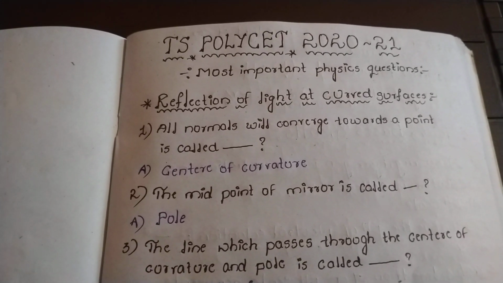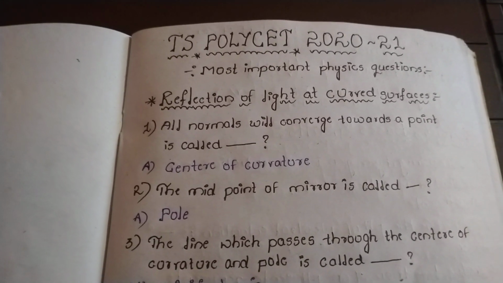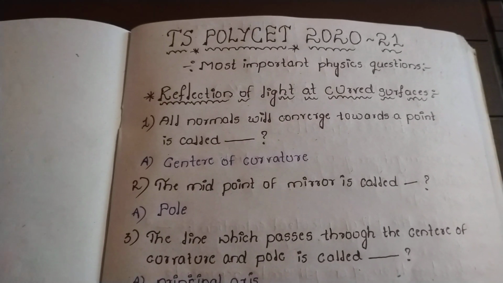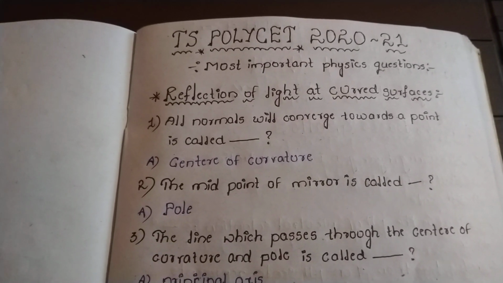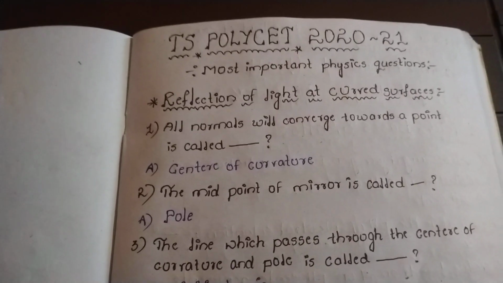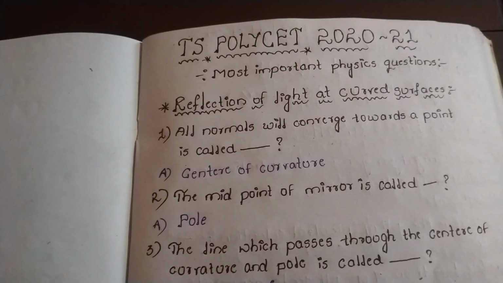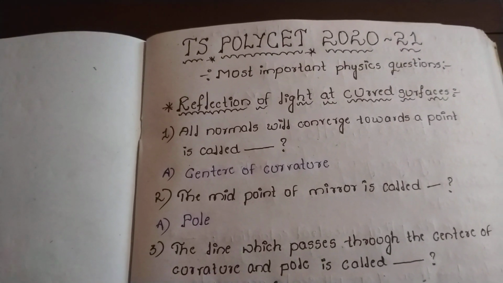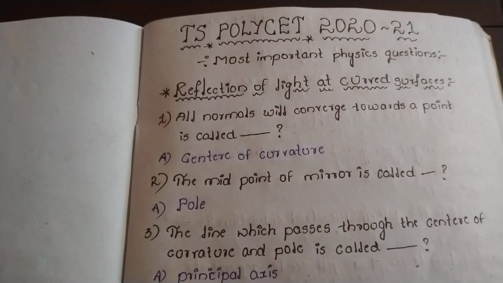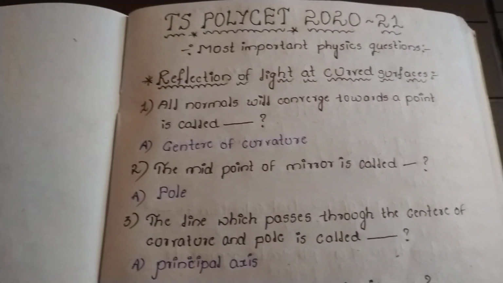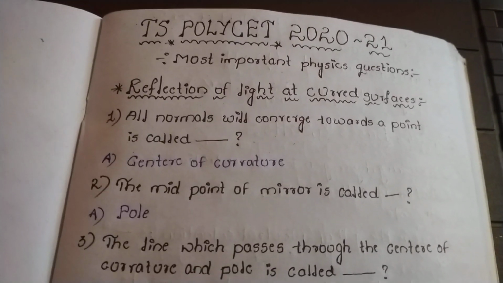Today's topic is TS Police 2021 most important physics questions. If you follow these questions, friends, definitely you will get 30 to 40 marks in the physics subject. Total questions in the physics subject are 60. Out of 60, definitely we will get 30 plus marks in physics. Let us see chapter wise most important questions.